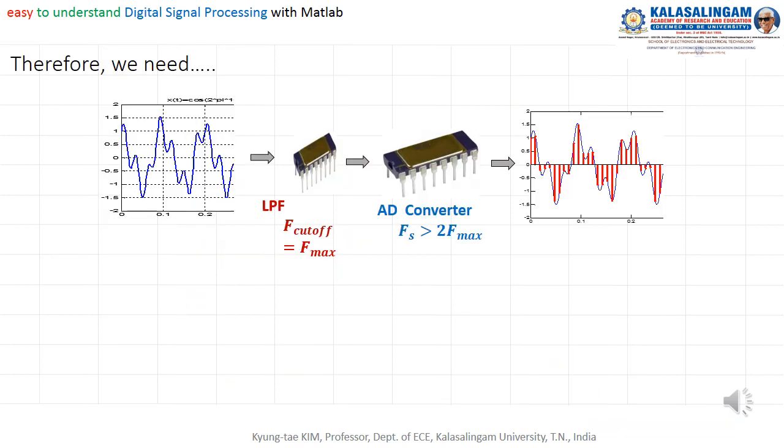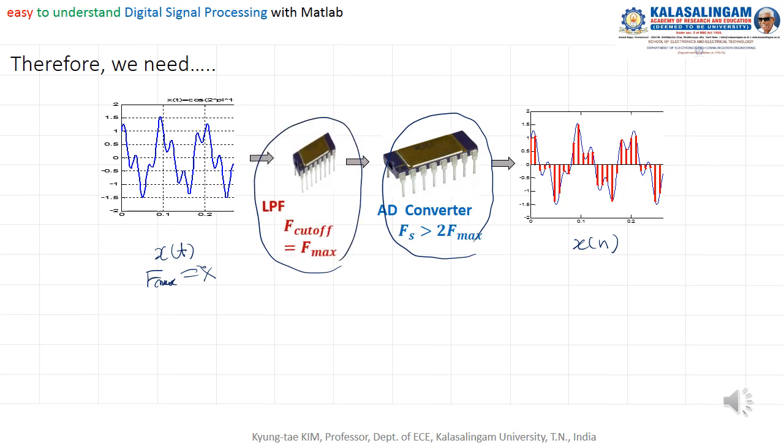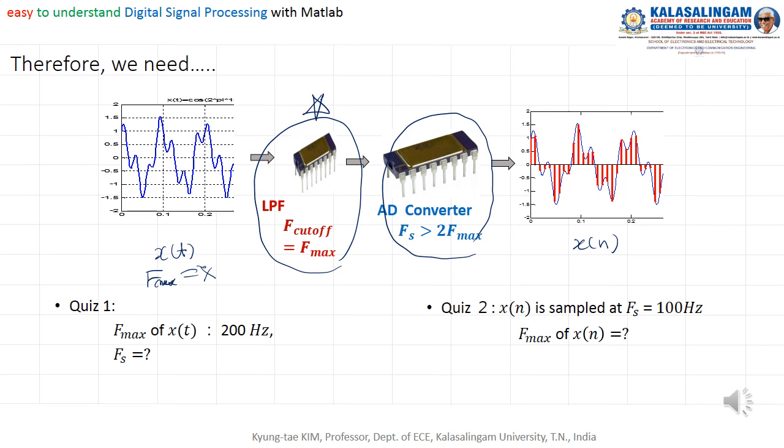Therefore, from the continuous time signal x of t to x of n, we need an AD converter. Because we do not know f max, we use the low pass filter like this. This is a very important concept. Okay, there is one quiz. Please solve this problem. Very simple one.